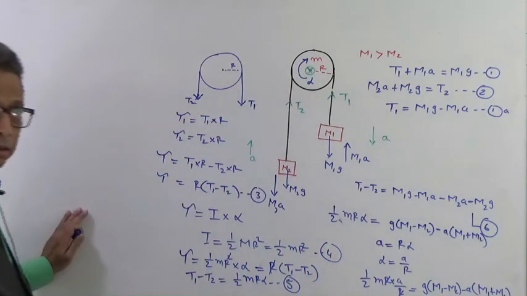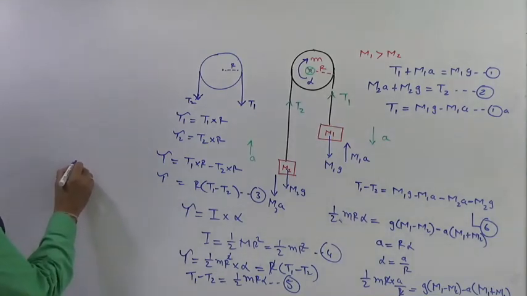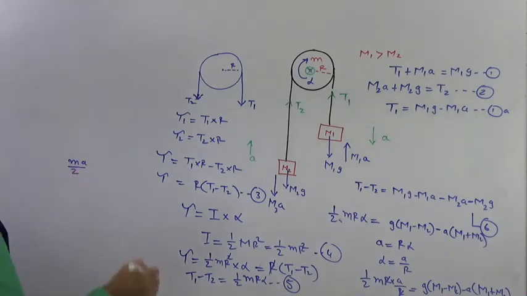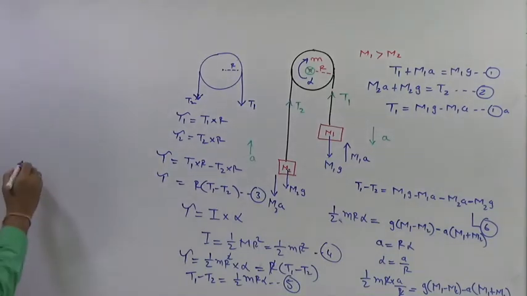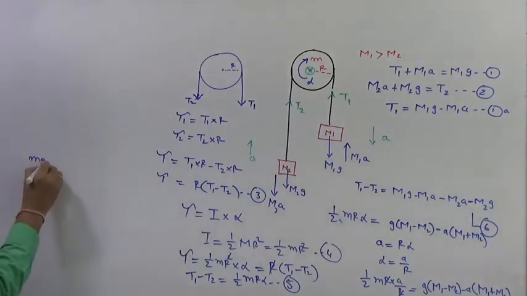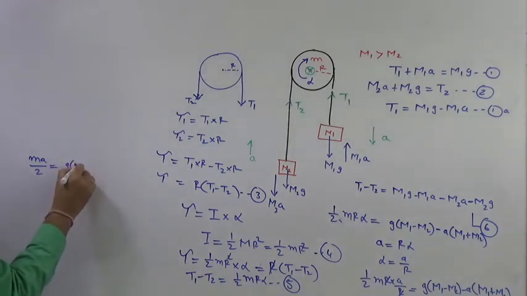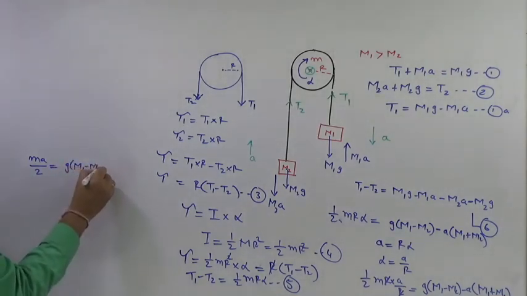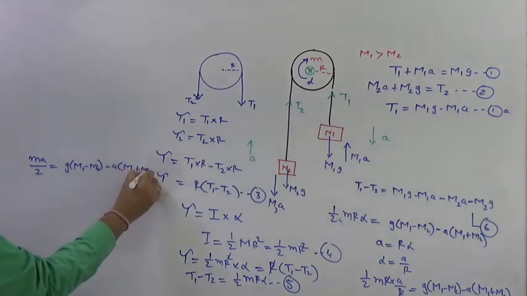I will just rewrite over here. So here what do we have? M into A upon 2 equal to G into M1 minus M2 minus A into M1 plus M2.